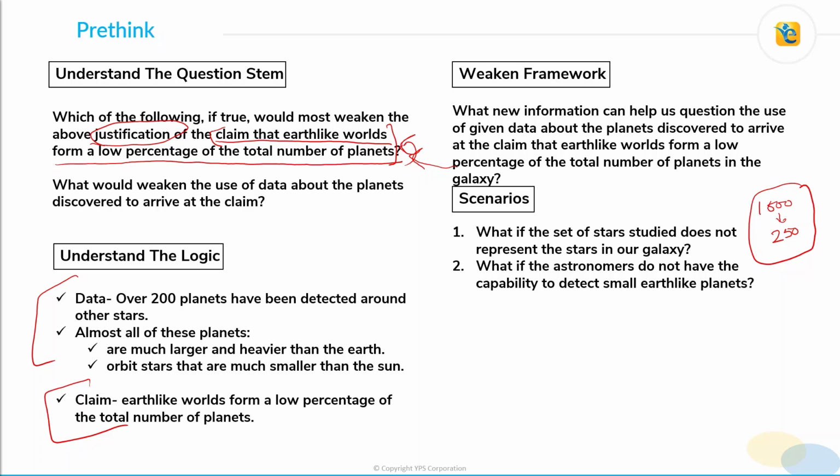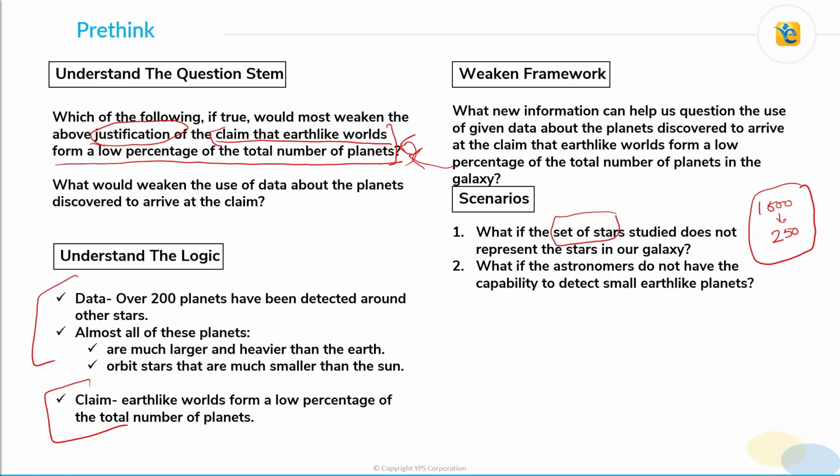So we have studied a sample and we are making a claim about the complete group of stars, about the complete galaxy. Now, what if this set of stars is not a good representation of the complete galaxy? In that case, can we say that what has been observed for this set of stars will be true for all the stars in general?